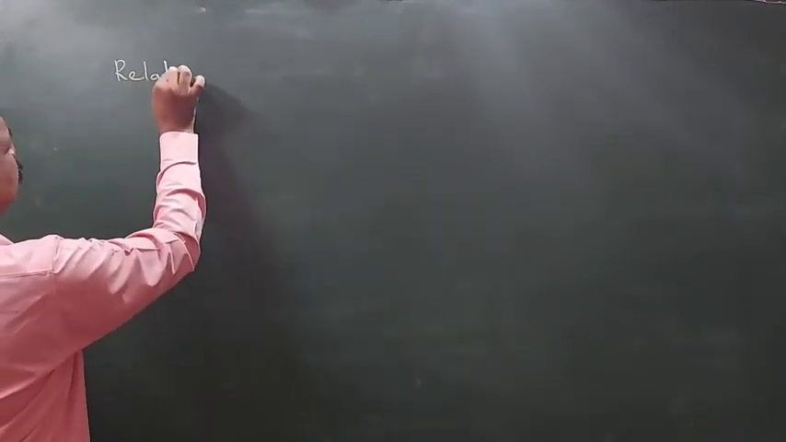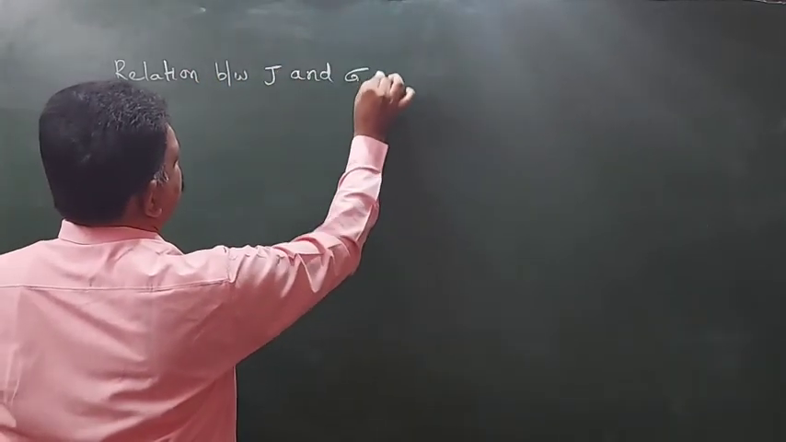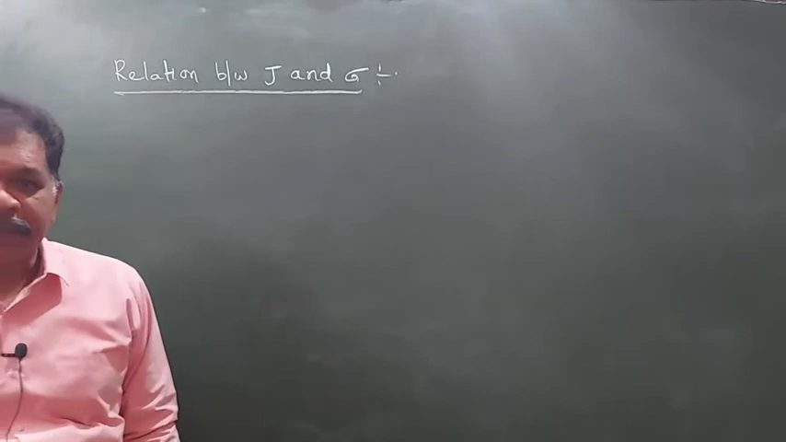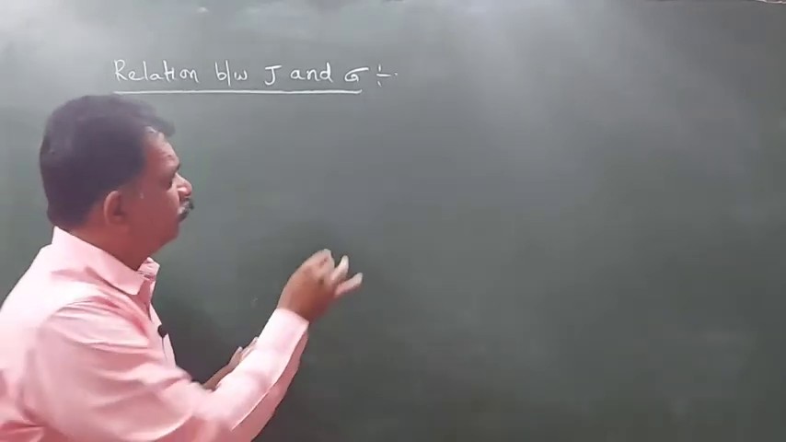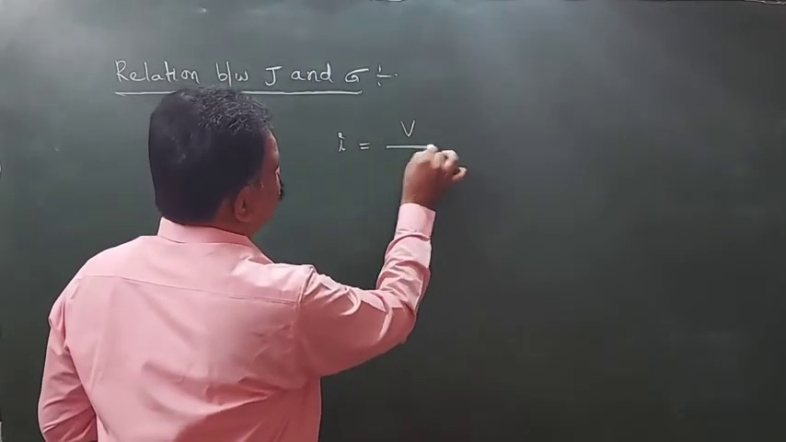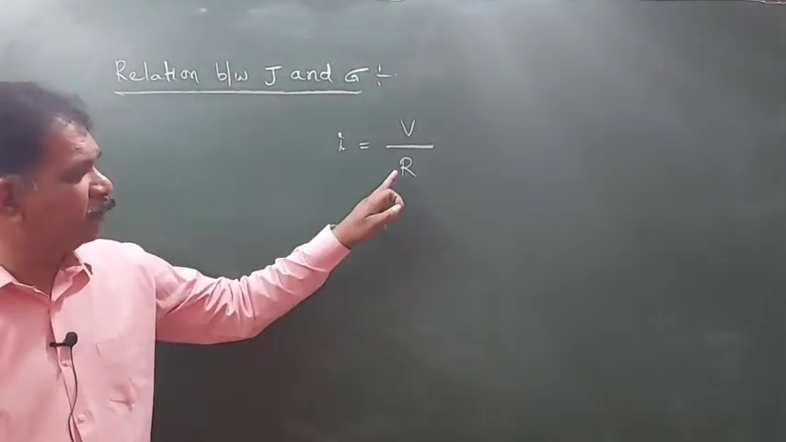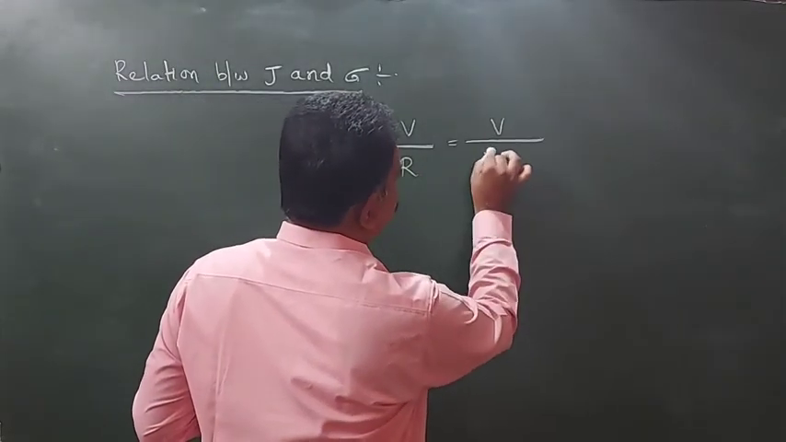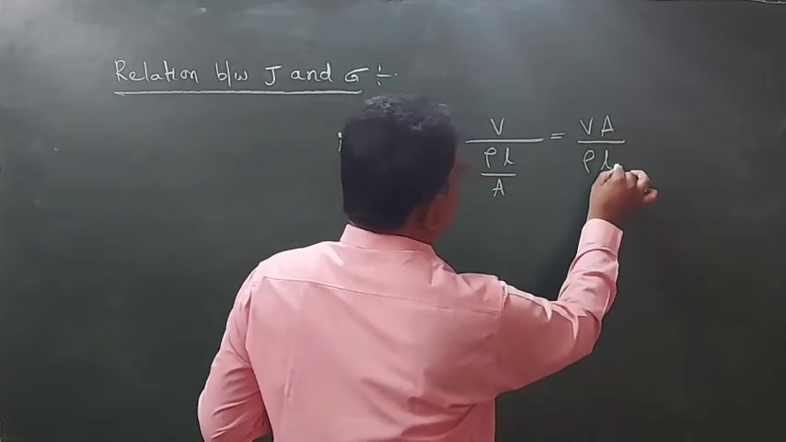Okay, next, after finishing of this, what is the relation between current density and electric field and conductivity? Let us see. Relation between J and sigma. J value will be called as the current density. Sigma value is conductivity. What is the relation between the two? We'll take I is equal to V by R, Ohm's law. And R value is equal to rho L by A. So V by rho L by A, VA by rho L.